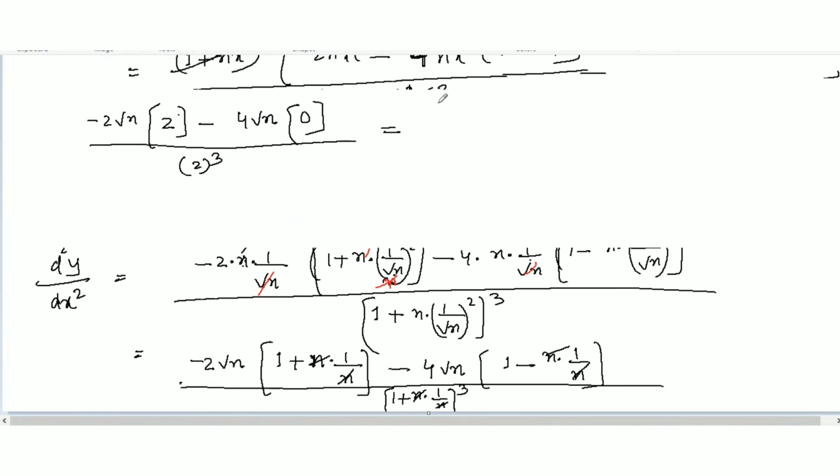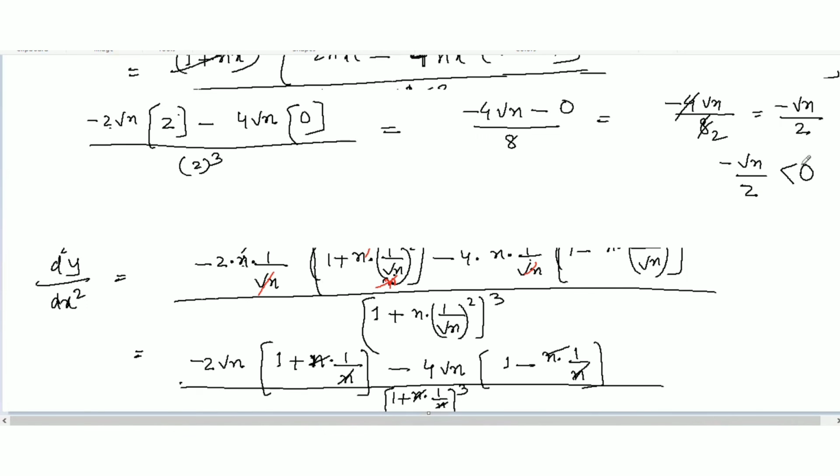After this, I'm going to do it here. So here I'm getting, multiply this minus 4 root n minus this will be 0, over 2 to the power q. I'll get 8. Okay, after this, minus 4 root n over 8, we will cancel 4 into 8. Then we will get here minus root n over 2. Clearly this is less than 0.